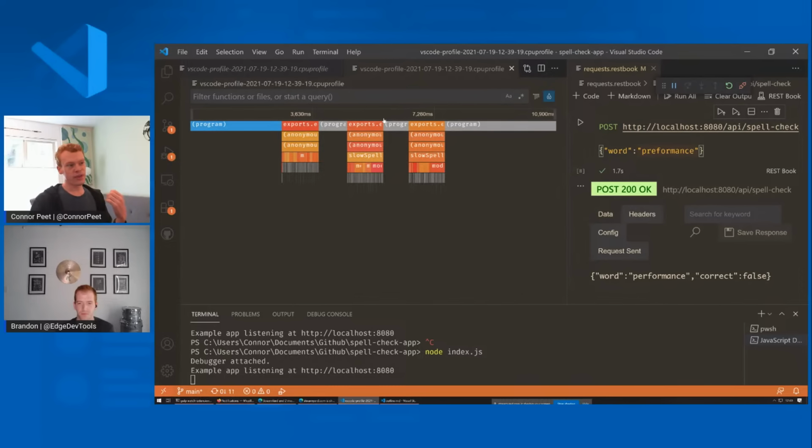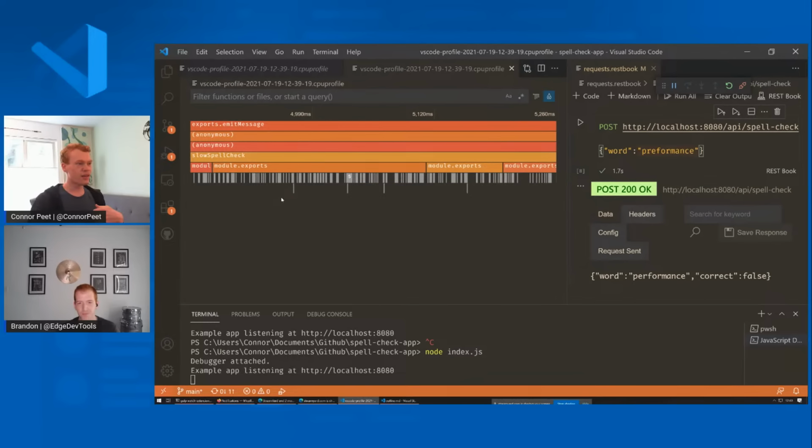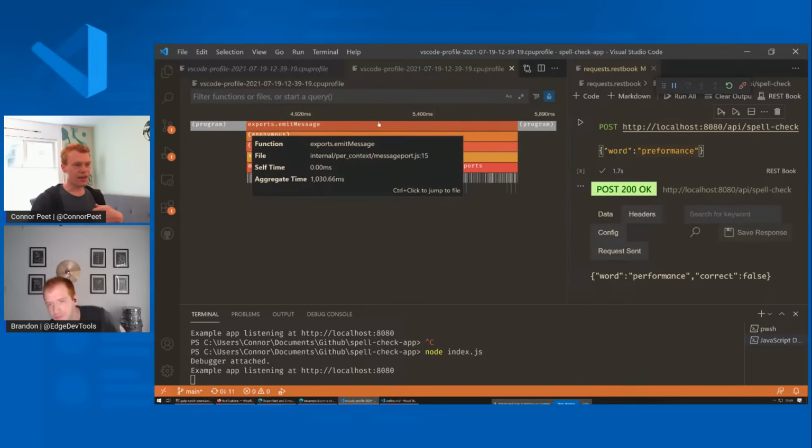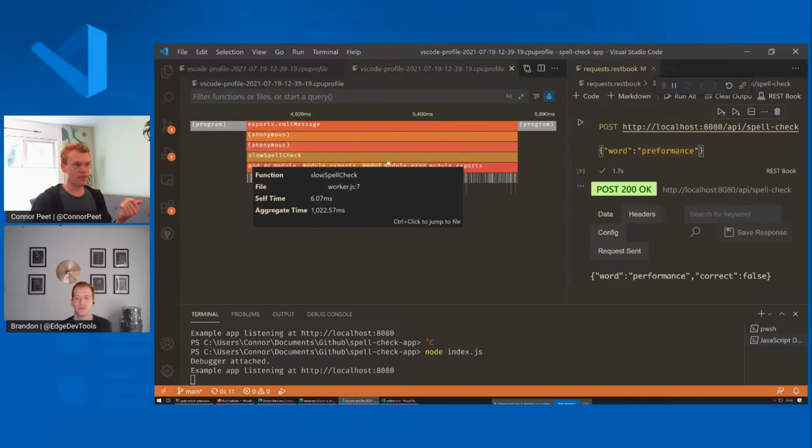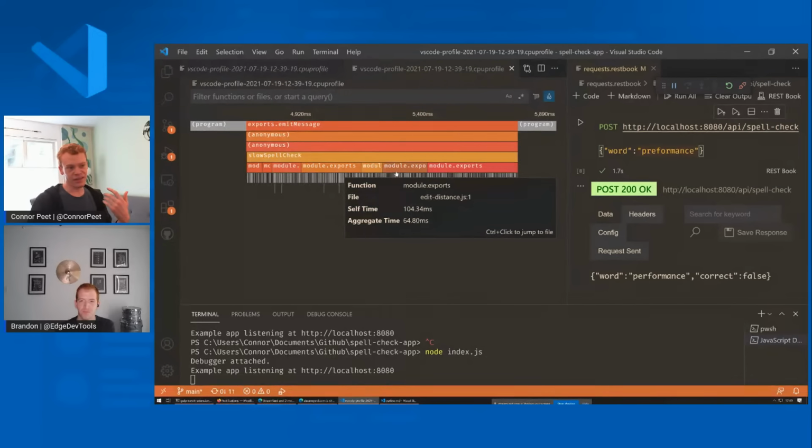This is a chronological view showing, at every moment in the program, the function that was running. We can zoom in here. We can see that at around 5 seconds or so, it was calling into the edit distance function there, which is not surprising.